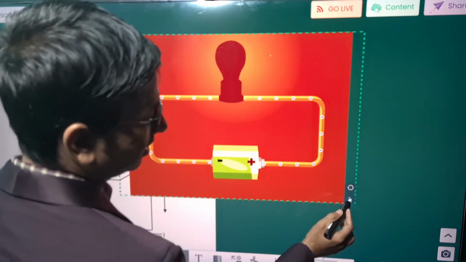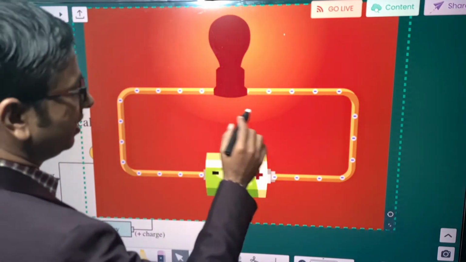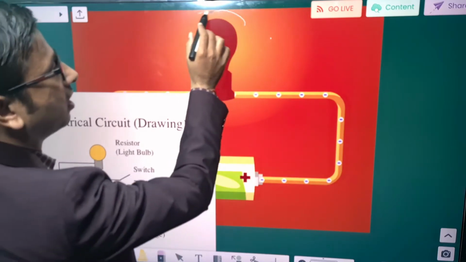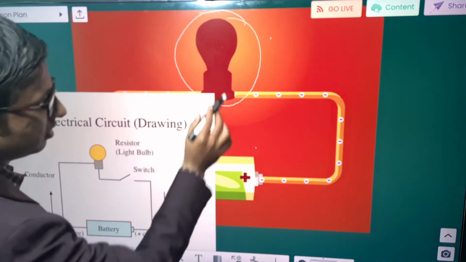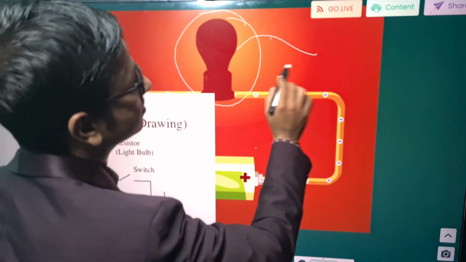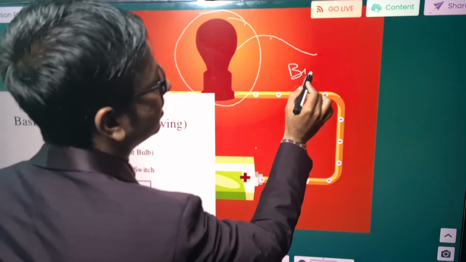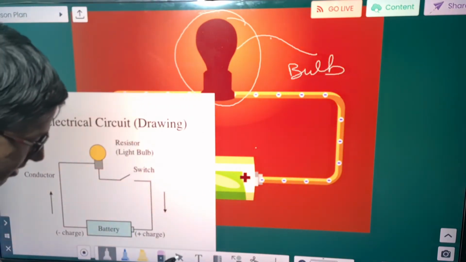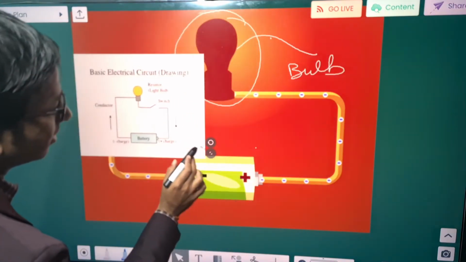It's as simple as possible. Here we have a bulb.